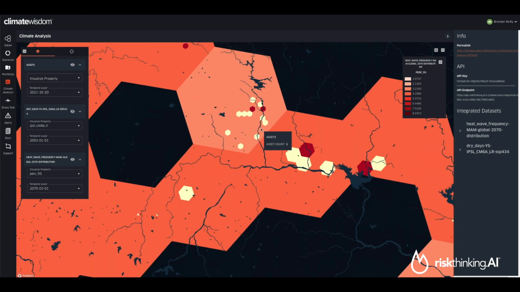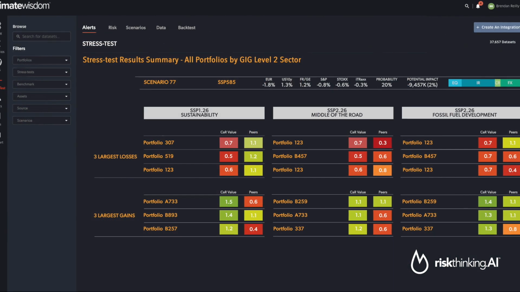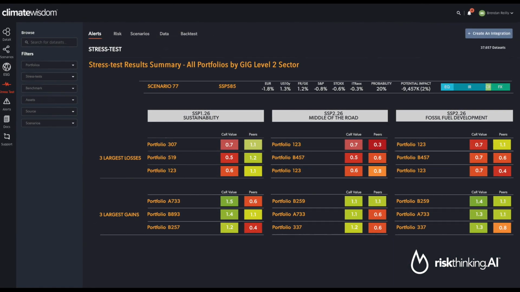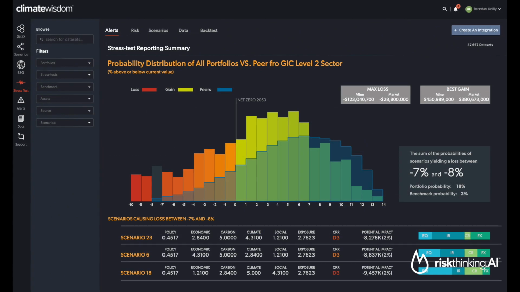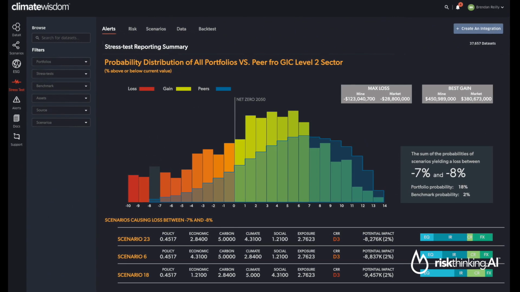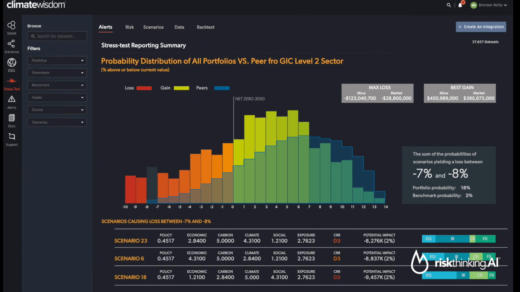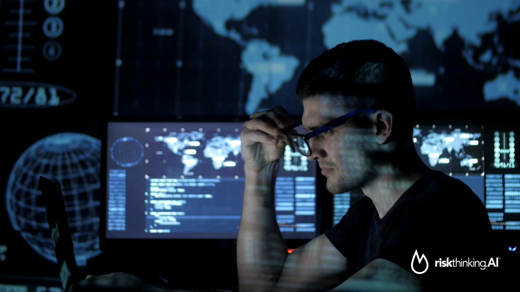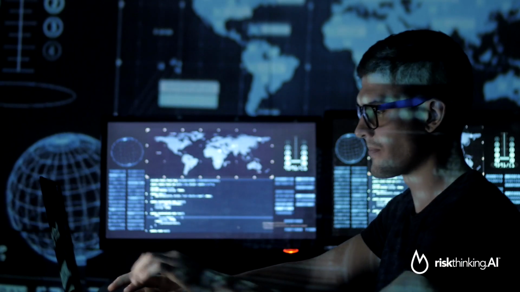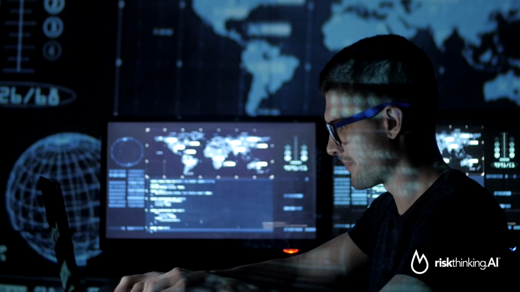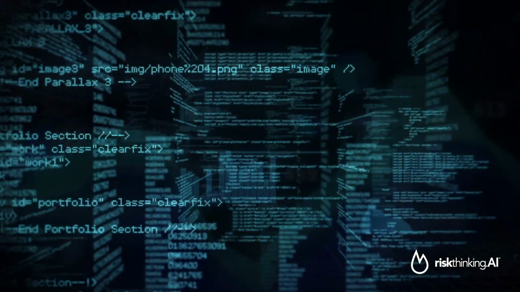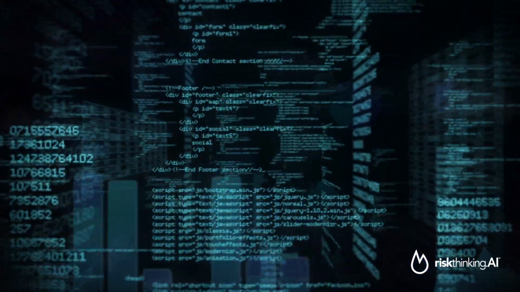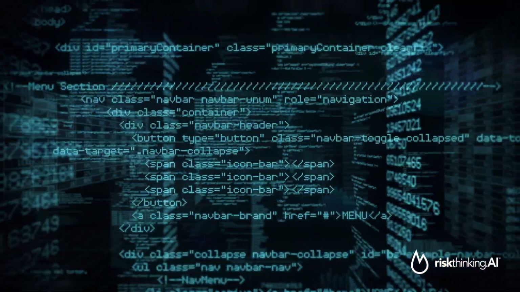The results of a stress test is a distribution of scenarios that provide possible gains and losses relative to a targeted policy, global mean temperature target, or benchmark. The ratio of the downside over the upside is then used to calculate an exposure score. By algorithmically combining distributions of exposures from the 5 macro climate risk factors, Riskthinking.AI is able to generate a consistent, transparent, and fully auditable climate risk rating.